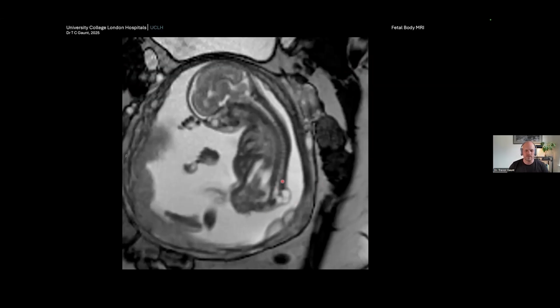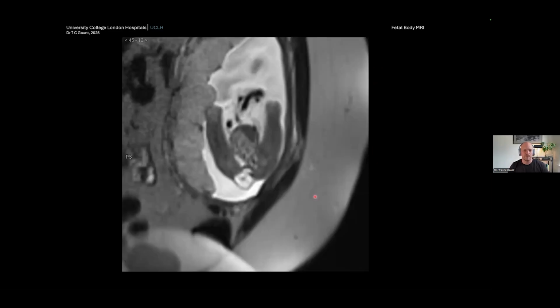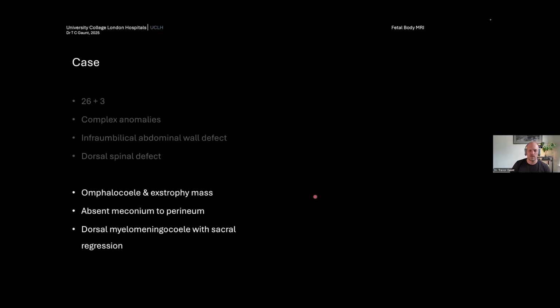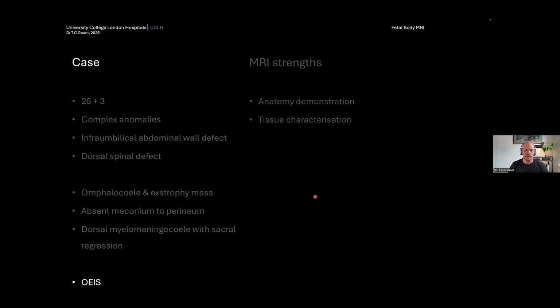And what else? We have this here. This is a dorsal dysraphism, the myelomeningocele, very low, roundabout L1 towards the sacrum, but most of the sacrum has actually disappeared. This is a really severe case of caudal regression syndrome. You've got neural tissue in here with a placode inserting onto the outside. It's myelomeningocele, which you can see again just here. So super complicated, very, very difficult to fix postnatally, and we're going to talk about that again in a second. But once again, MRI is really useful for demonstrating the anatomy in this tissue.